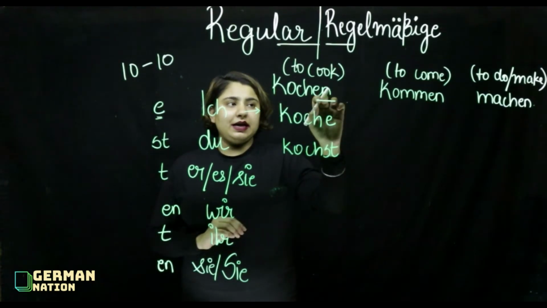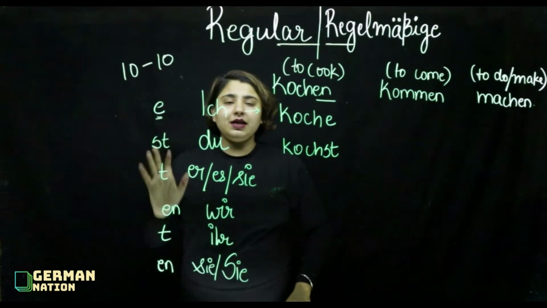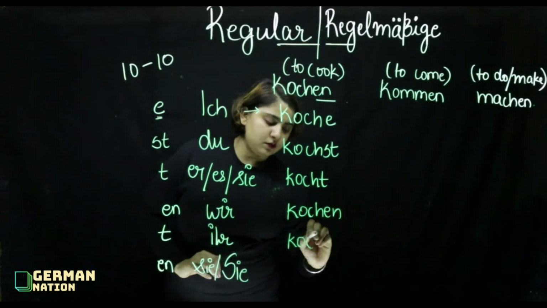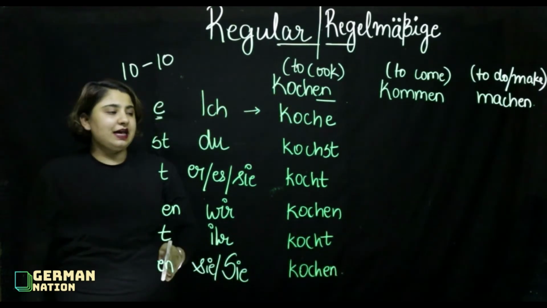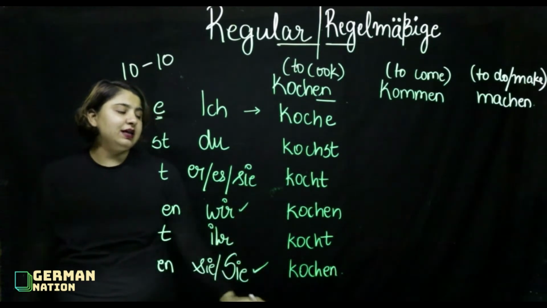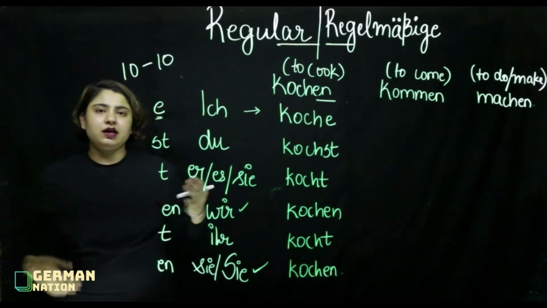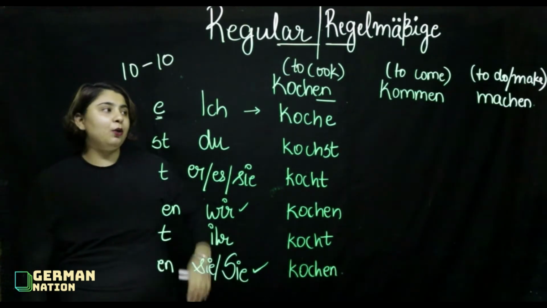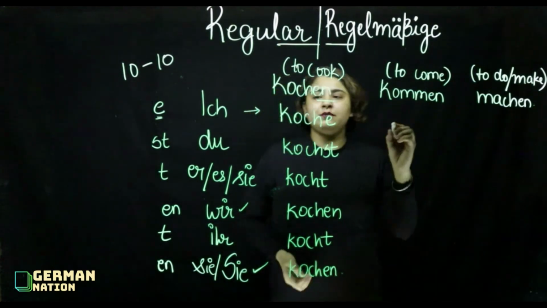I have to remove en and I have to put st. And similarly, I will do with each and every verb here. I have removed en and I have put these endings at the very end. However, for wir and for sie, the verb is the same. En, and the ending is also en, so you could just write the verb kochen. Now we'll do the rest of the verbs as well. Try doing it yourself.